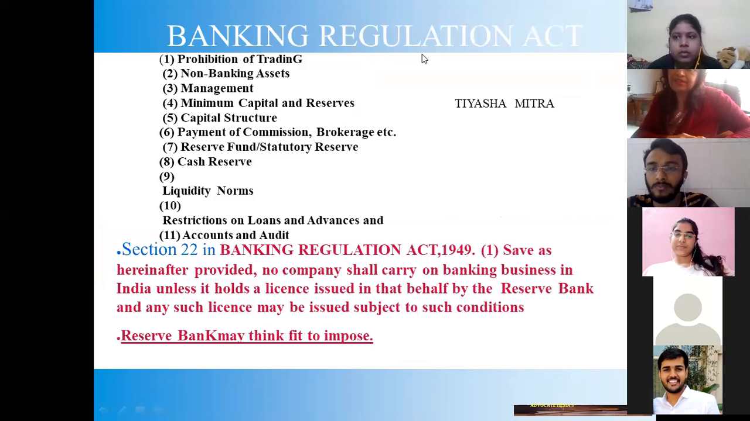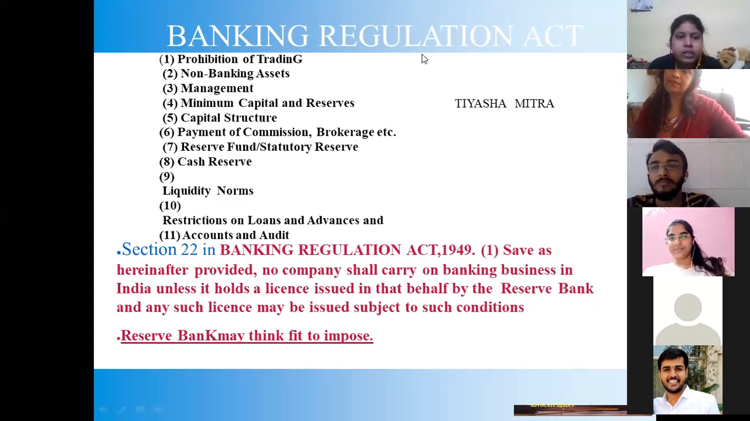Yeah, the banking regulation. First is prohibition of trading. Second is non-banking assets. Third is management. Fourth is minimum capital and reserve. Fifth one is capital structure. Then payment of commission, brokerage, etc. Seventh is reserve fund or statutory reserve. Eighth one is cash reserve. Ninth one is liquidity norms. And the tenth one is restriction on loans and advances. And the last is auditor's audit.